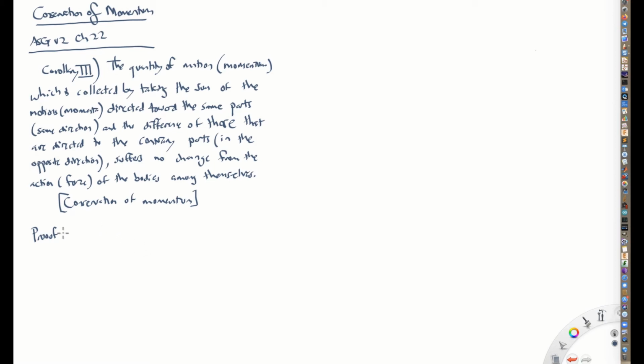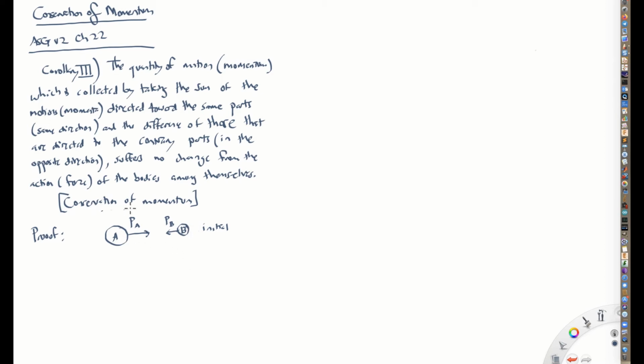And I may have gone through this in the lab, but it's probably worthwhile going through this again. Let's suppose that we have a ball A, which is traveling with an initial momentum PA to the right, and we have another ball B, and it is traveling to the left with an initial momentum PB. And what's going to happen? So this is the initial scenario. To simplify this, imagine this is in outer space, so that there's no gravity pulling on these. All you have is these 2 balls initially moving toward each other.